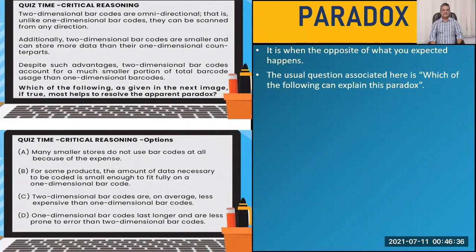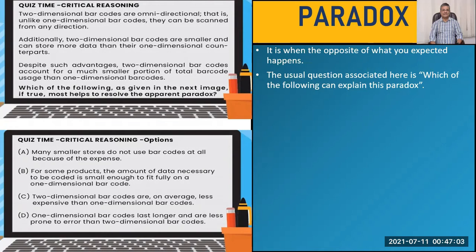It says two-dimensional barcodes are omnidirectional. Meaning, it can be accessed from any side. And unlike one-dimensional barcodes, they can be scanned from any direction. So if you look at advantages, probably a two-dimensional barcode makes more sense. Additionally, two-dimensional barcodes are smaller and can store more data than their one-dimensional counterparts.